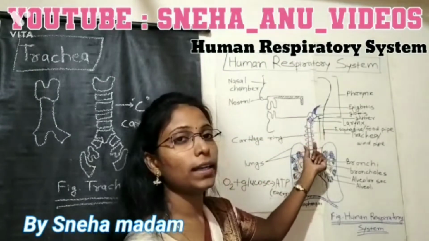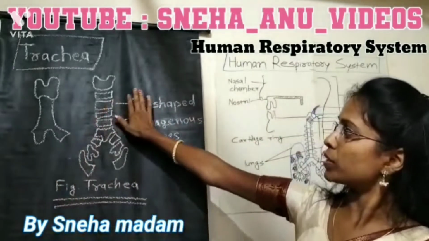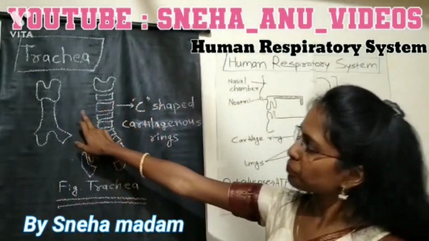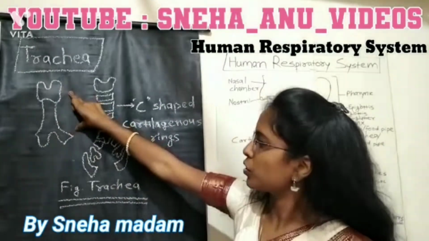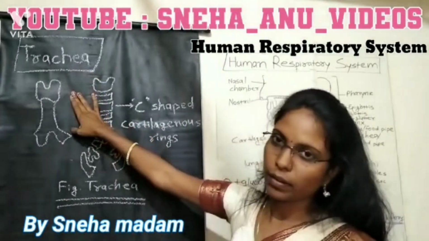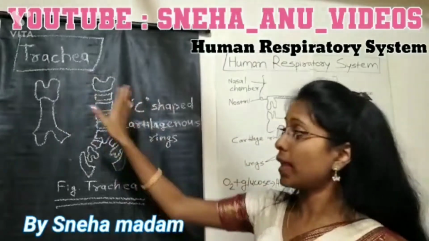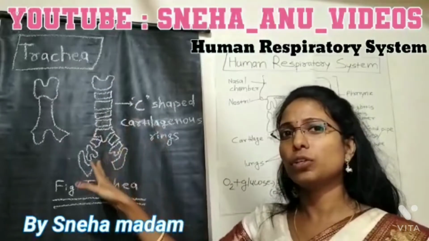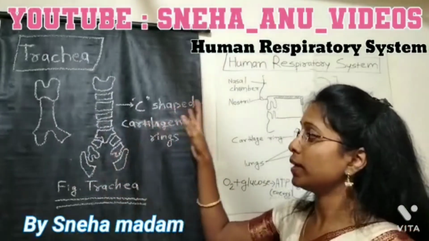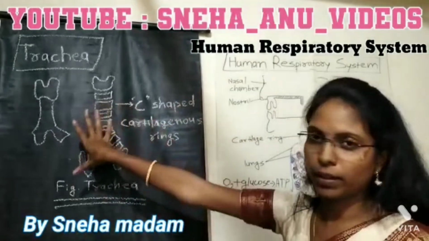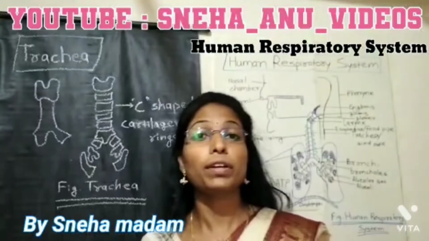Then this trachea has the cartilaginous rings present in it. Okay, here we separately draw this diagram. Trachea. This is the structure. This is the structure of the trachea, and these are the C-shaped rings present in that trachea. Why is there a necessity of the C-shaped cartilaginous rings present in the whole trachea? Okay, for that we have to give one example.